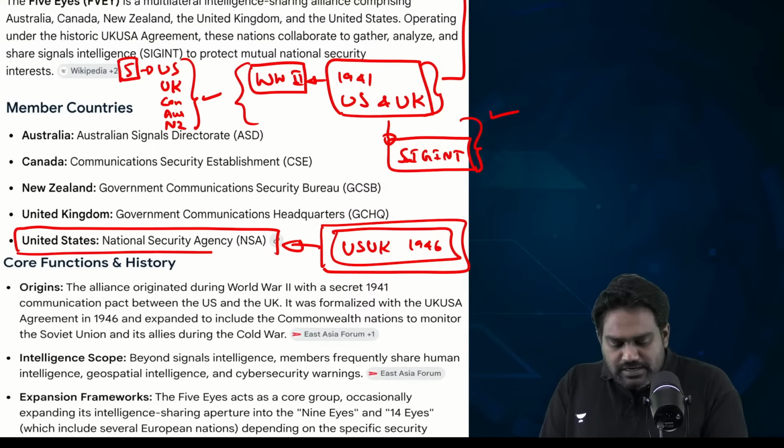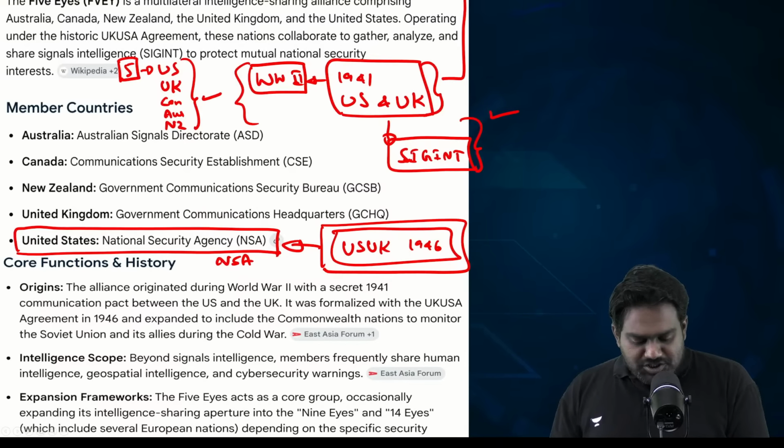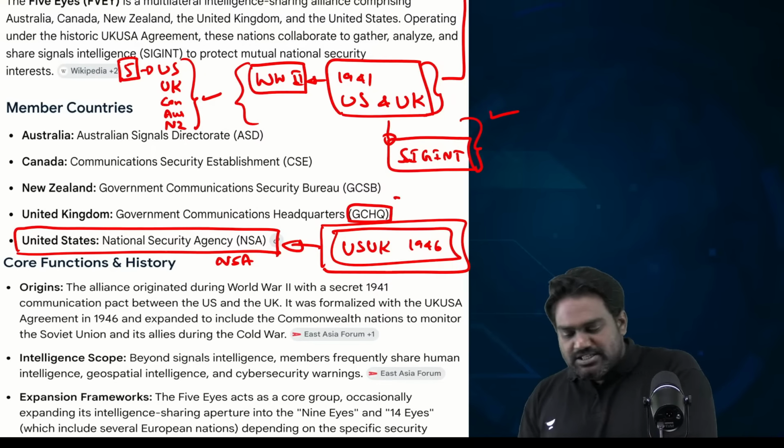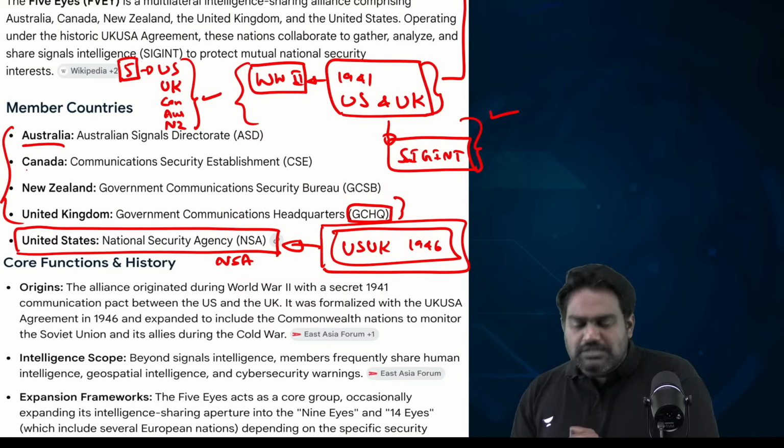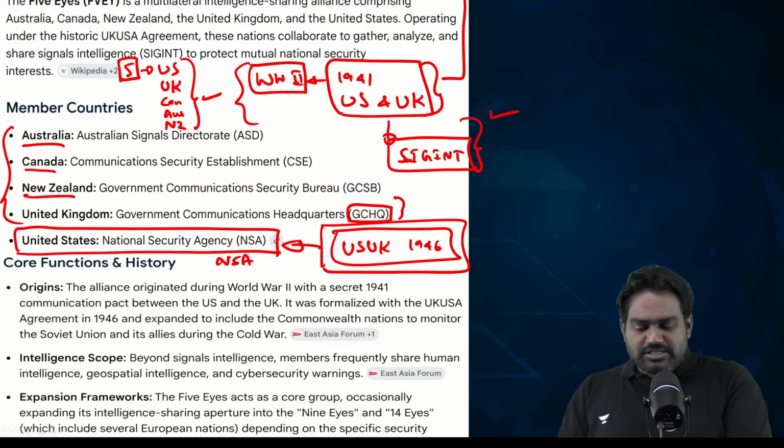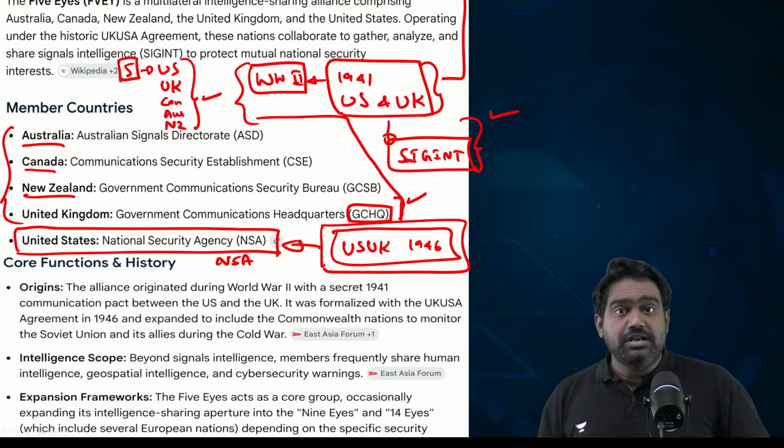From US, you have the National Security Agency, the NSA. From Britain, you have the GCHQ. And similarly, the counterparts from Australia, Canada, and New Zealand. This is one of the world's largest intelligence gathering alliances. Now, they have significant capabilities.